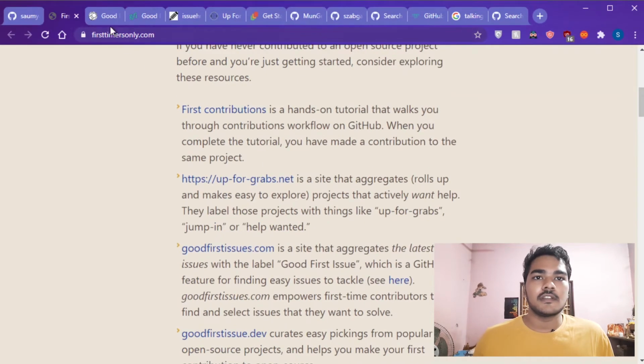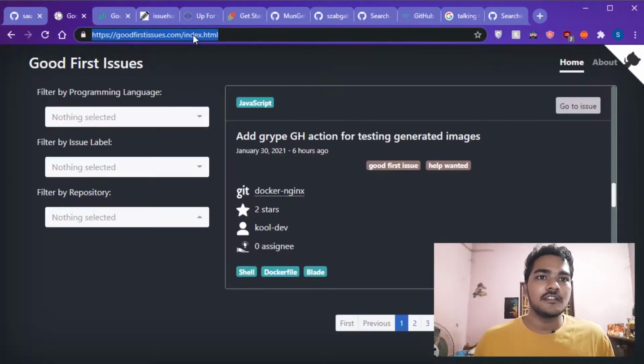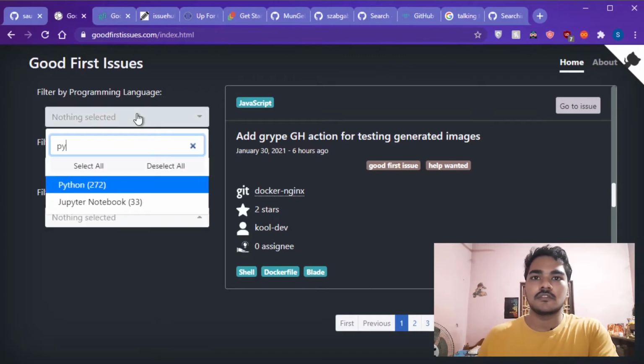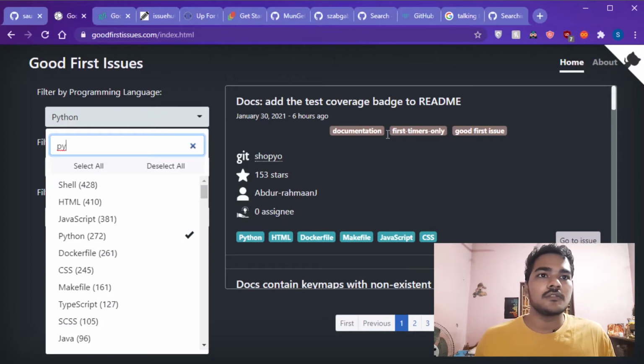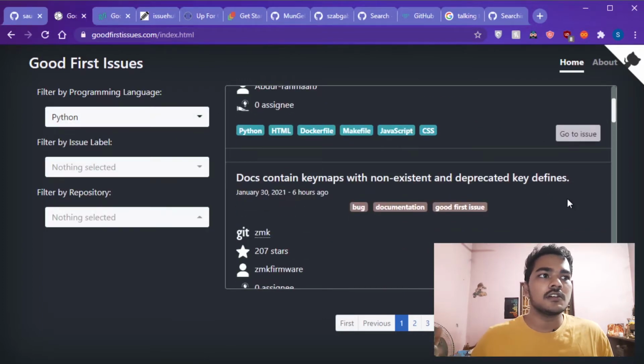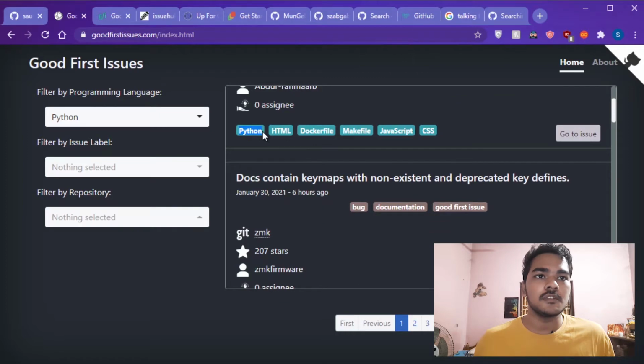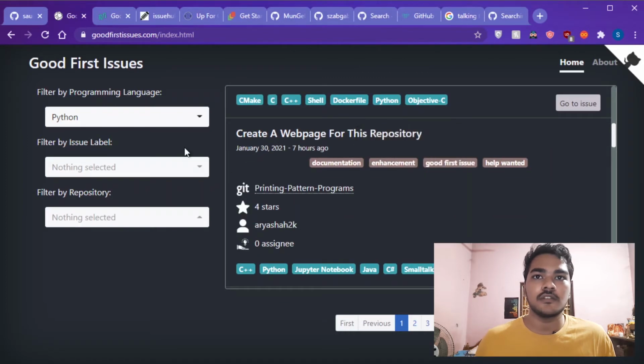Next we'll be seeing goodfirstissues.com, right? If you go here, we have three options. If you love a programming language, or you're familiar with one, obviously you will want to contribute in that, right? For example, you're familiar with Python, just type Python here. Now you can see it has filtered all the issues that are currently open on the basis of whether the language used is Python or not. For example, you see the labels, there is Python. That means Python is used and you have filtered through it.